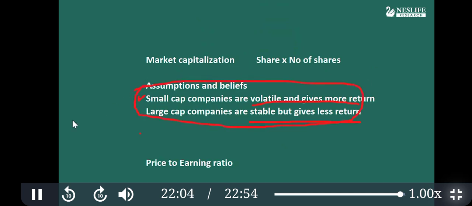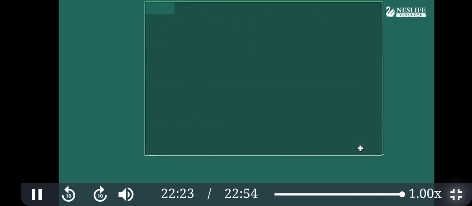It means if you want more return and are comfortable with volatility, small cap is the choice. If you don't want too much volatility, then large cap. Return is less, but there is stability. So these two basic assumptions come into the picture when investing in equity mutual funds.